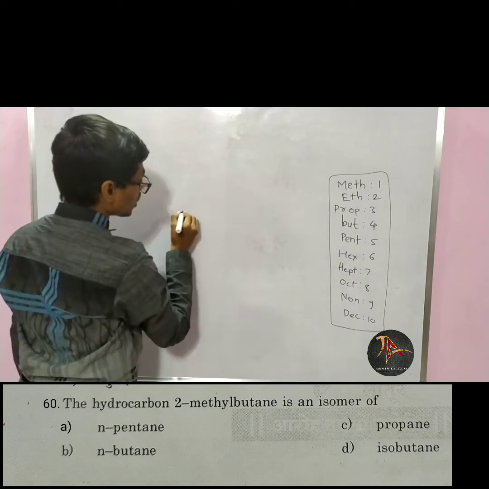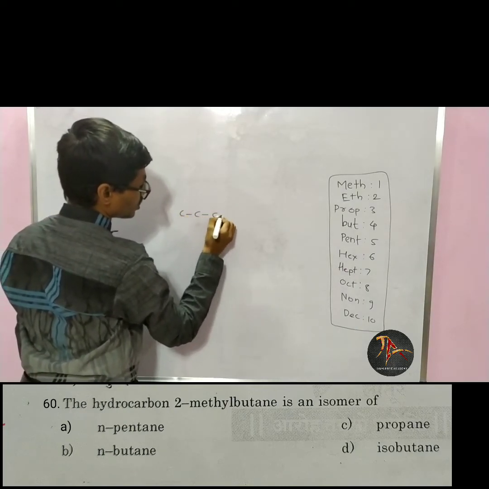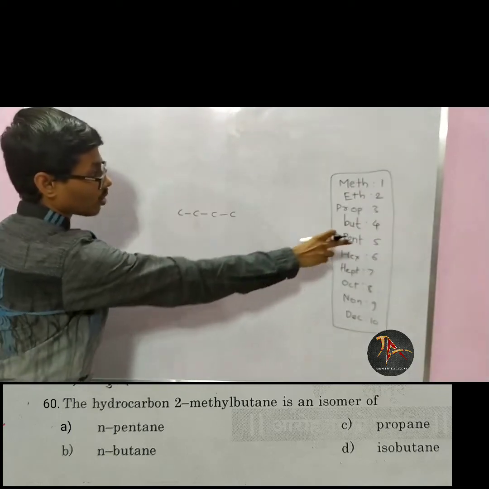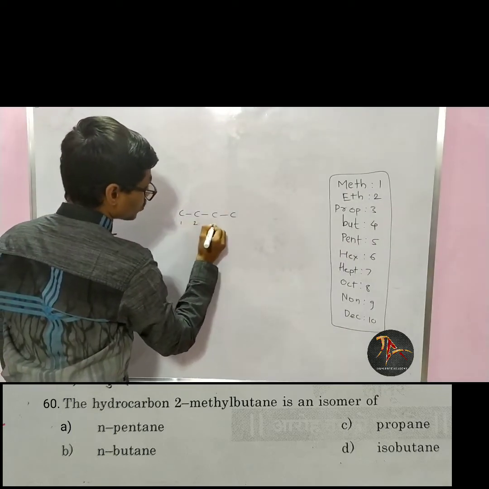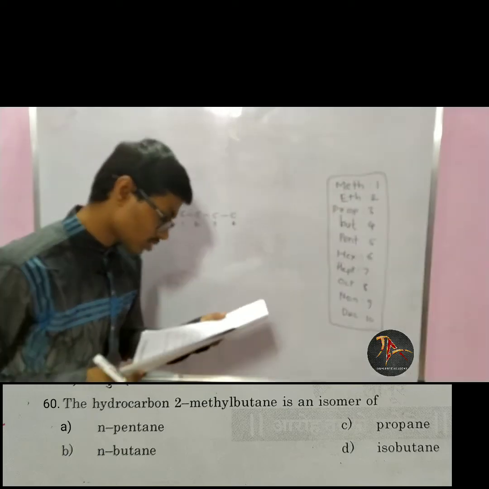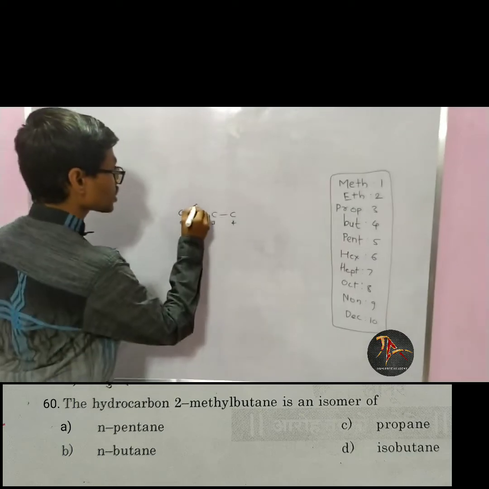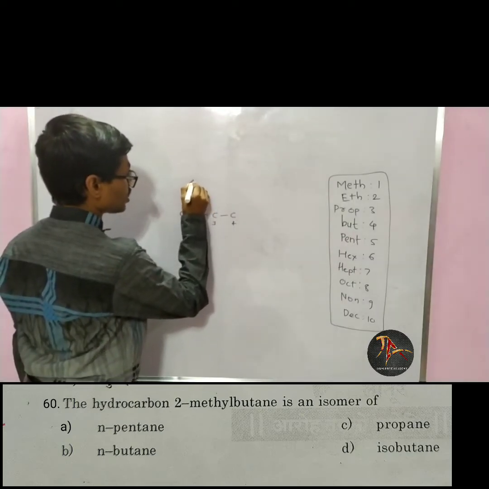Now but means there are 4 carbons, C, C, C, C. Now this is first, this is 2, this is 3, this is 4. Now we have been given 2 methyl. So on position 2 there is one CH3 group.